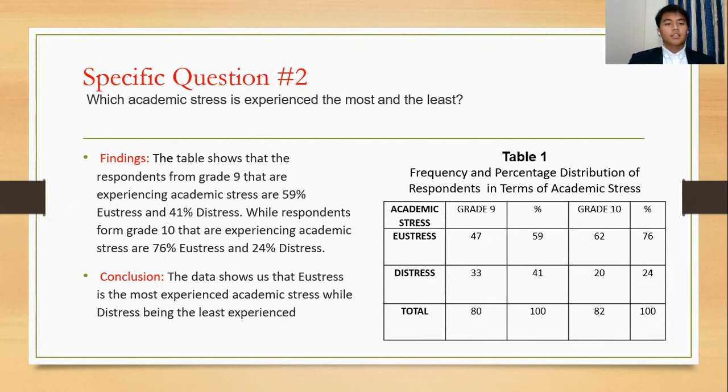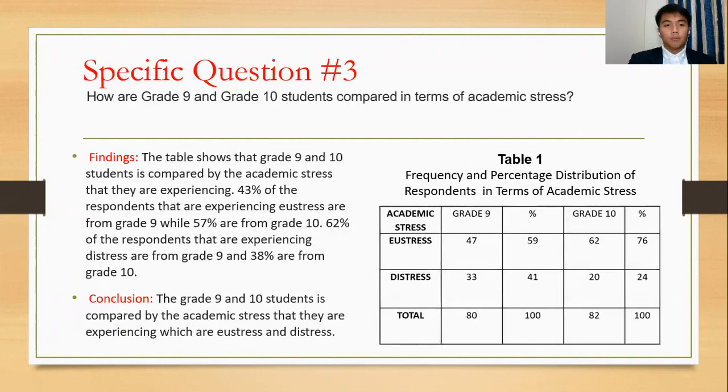For the findings, the table shows that the respondents from grade 9 experiencing academic stress are 59% eustress and 41% distress, while the respondents from grade 10 are 76% eustress and 24% distress. For the conclusion, the data shows that eustress is the most experienced academic stress, while distress is the least experienced. For specific question number 3, how are grade 9 and grade 10 students compared in terms of academic stress? Table 1 was used again for this question.